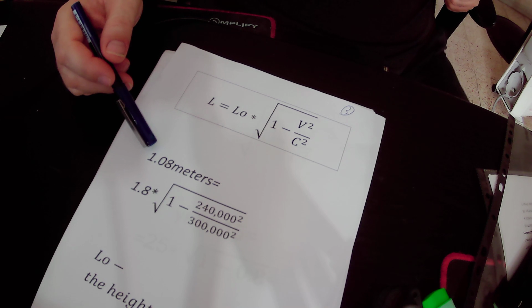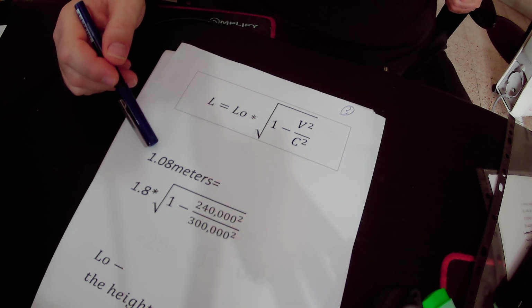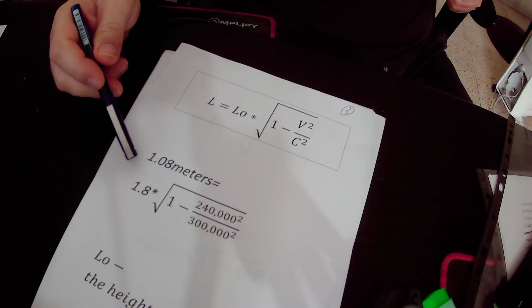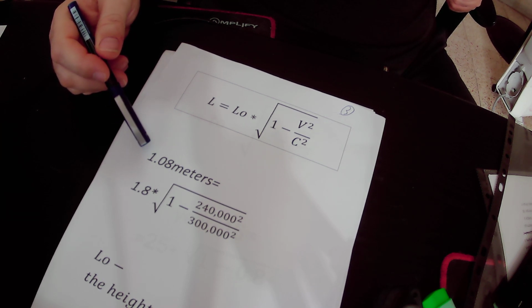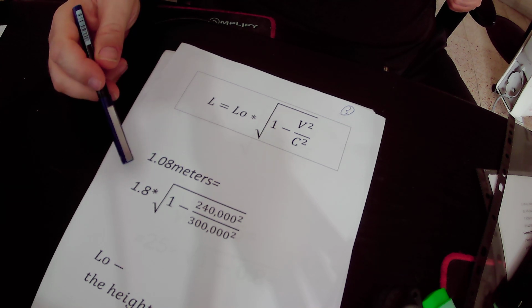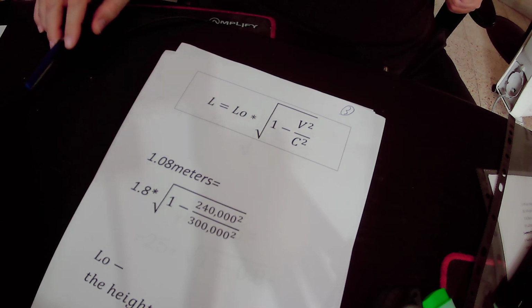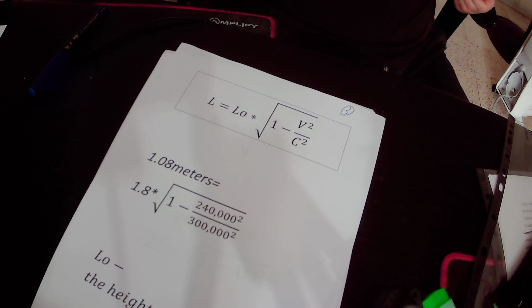And the final result that we got is 1.08 meters. So we see that the height of the man that is in the spacecraft and moving at very high speed is actually shortened from 1.8 meters to 1.08 meters only. So it's actually shortened by 72 centimeters.